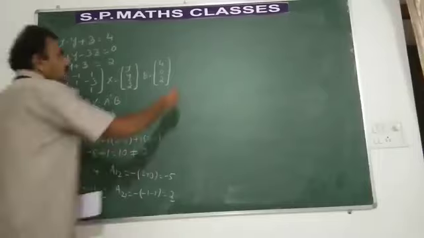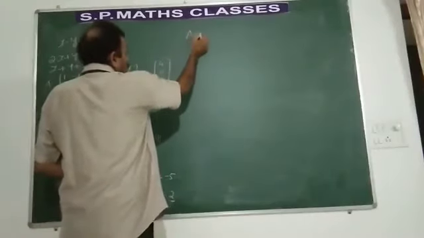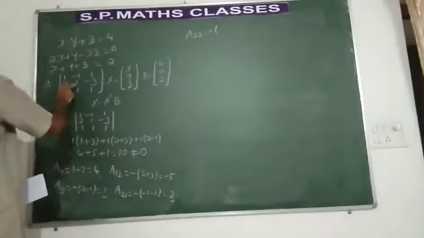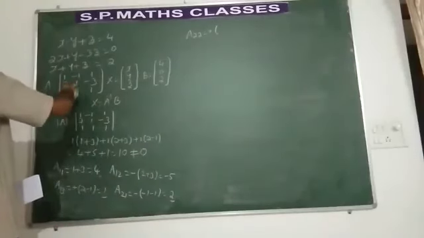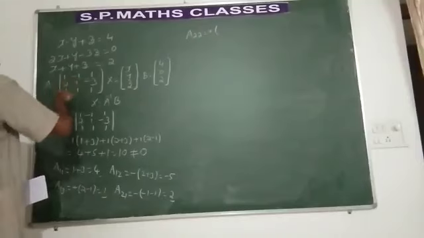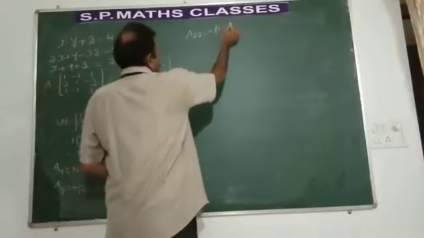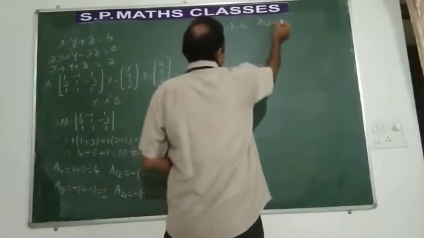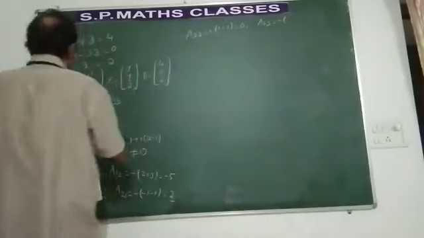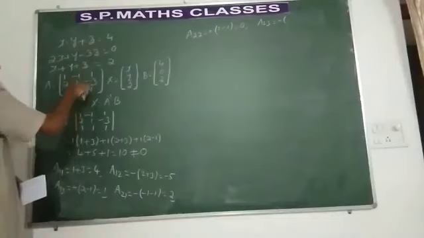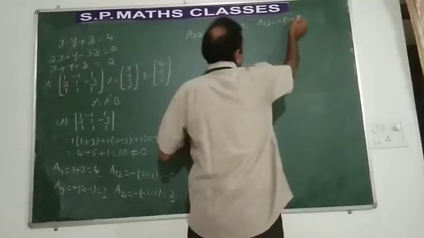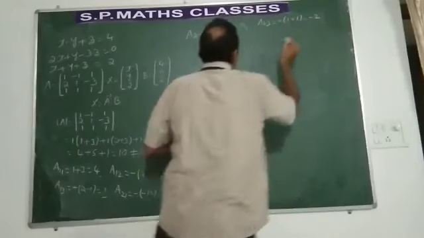Now I find out A22. Sign is plus for this element, second row and second column, leave the row and column, 1 minus 1, 0. Next find out A23. Sign is minus for A23. Second row, third column, you leave the row and column. 1 plus 1. That's equal to minus 2.